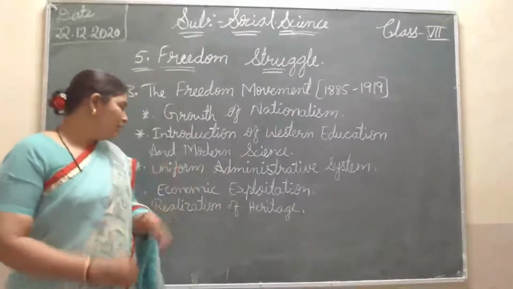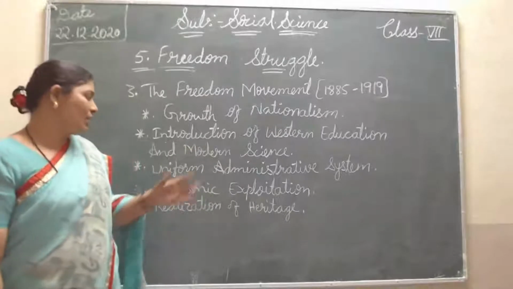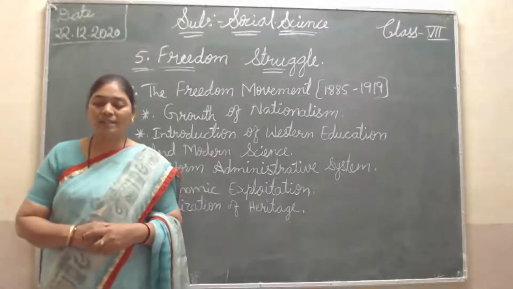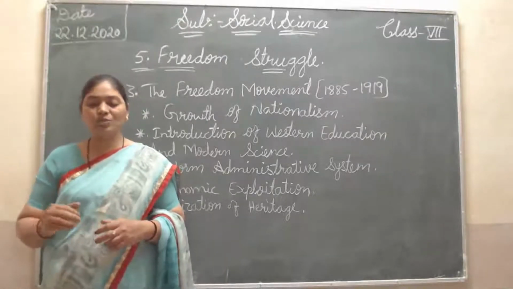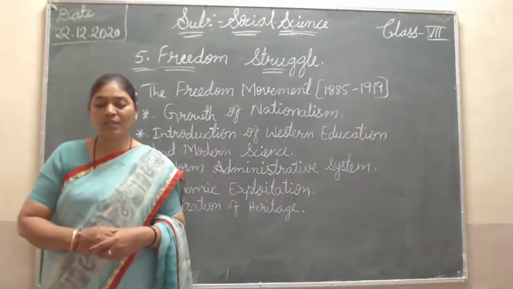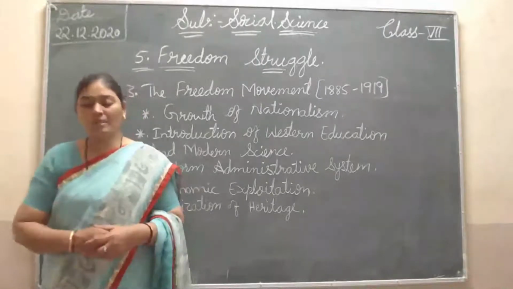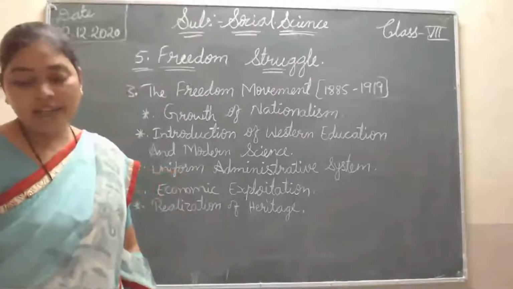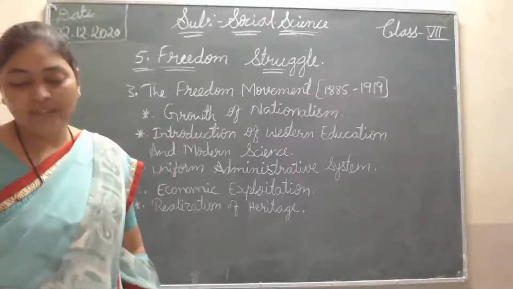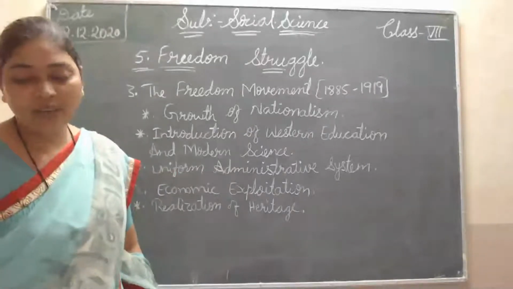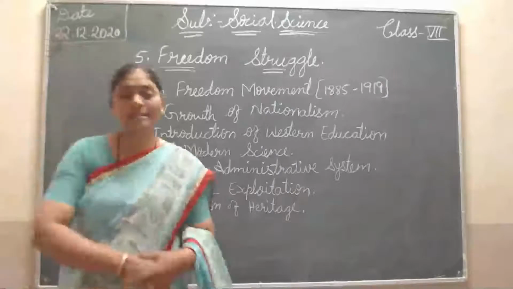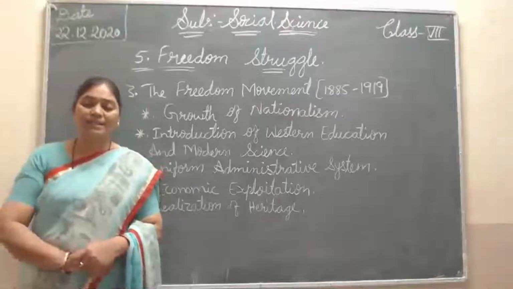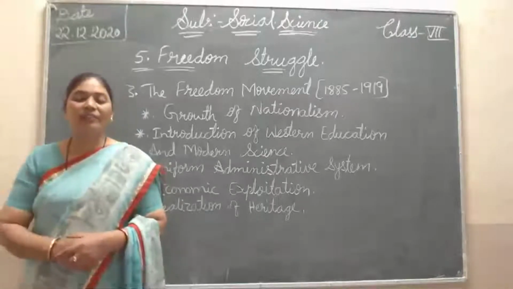The first one is the introduction of Western education and modern science. By reading the thought-provoking works of Europe, Indians who were educated in English understood the national political concepts like liberty, equality and fraternity. These things were understood through education. So the people of India had to take education, and only then could they understand all these things. These ideas, which took birth in Europe politically, motivated them and instilled a desire for freedom in them.